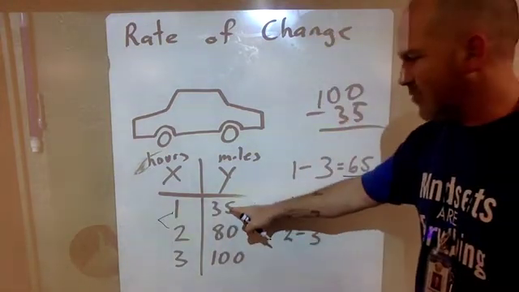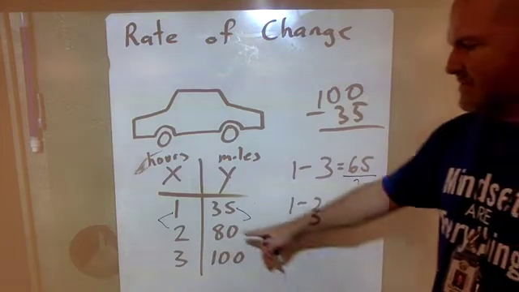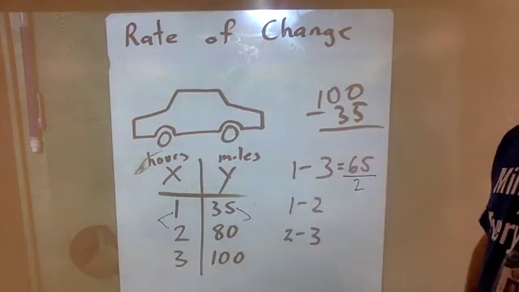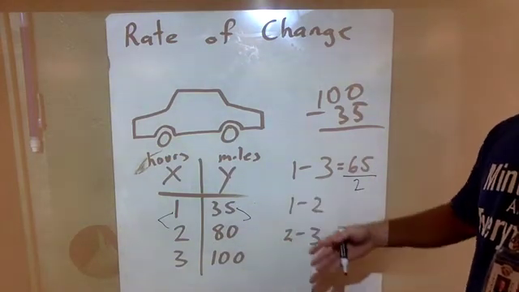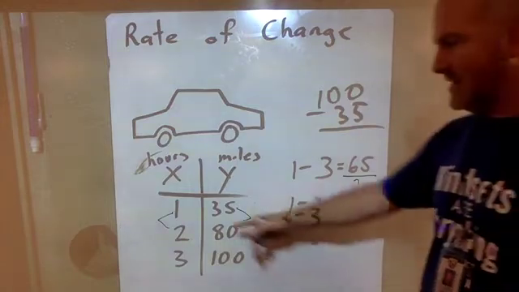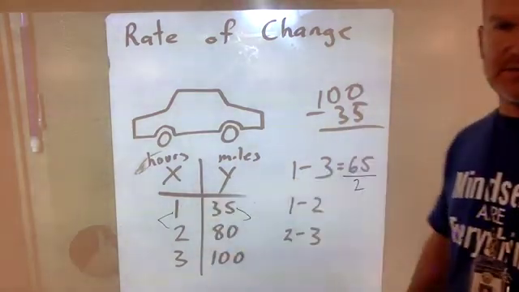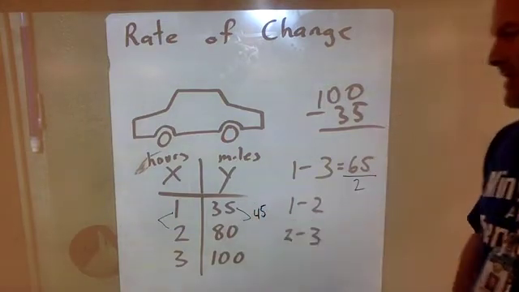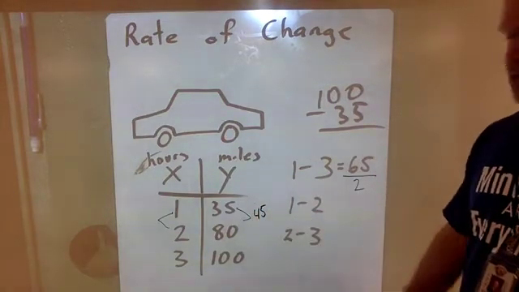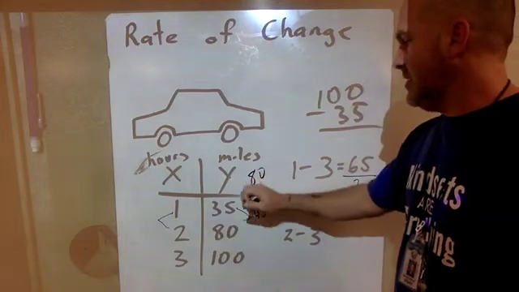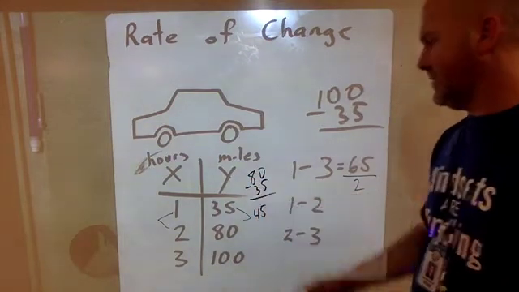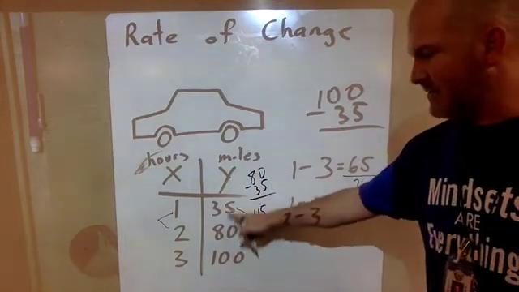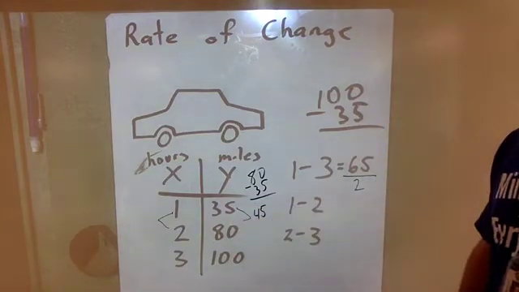So after 1 hour, you had gone 35 miles. After 2 hours, you had gone 80 miles. So you were going a little bit faster that second hour than you went in the first hour, from 0 to 1. You went a total of 45 miles in that hour between 1 and 2 hours, because 80 minus 35 is 45. There's a 45 difference between 35 and 80.